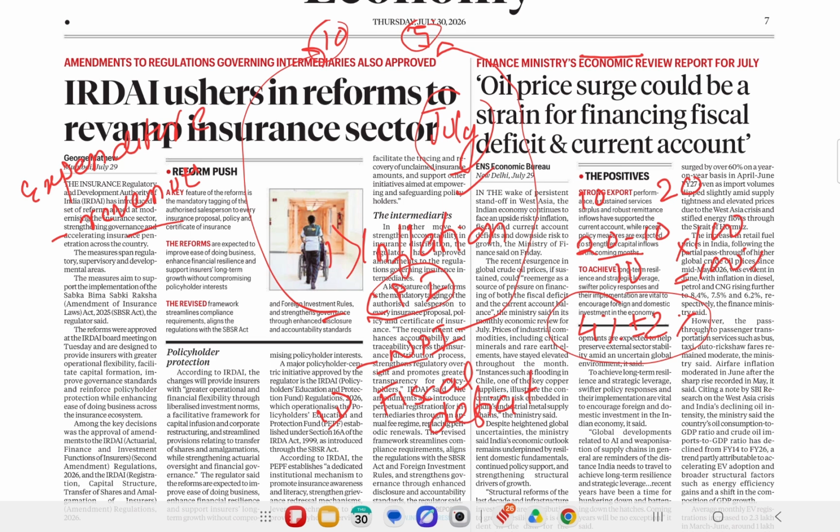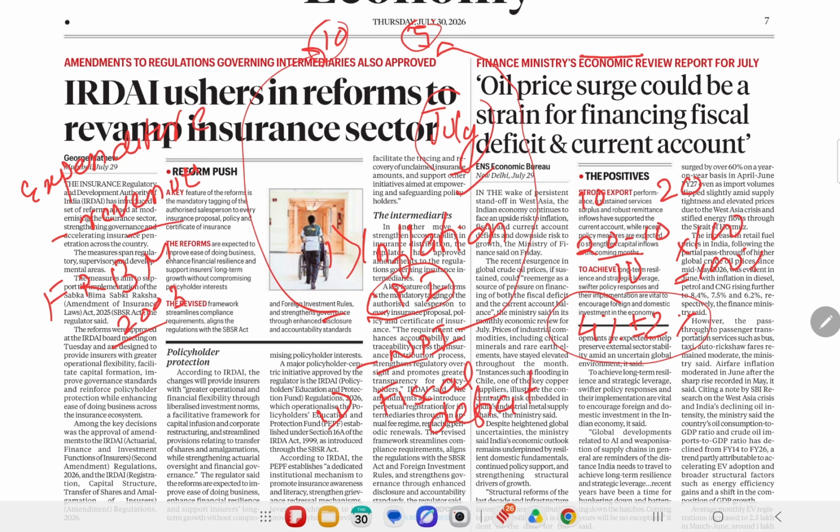Of course you cannot spend more than you earn, right? But at times you have to do it. So there is an act called the FRBM Act. FRBM Act stands for Fiscal Responsibility and Budget Management Act 2003.